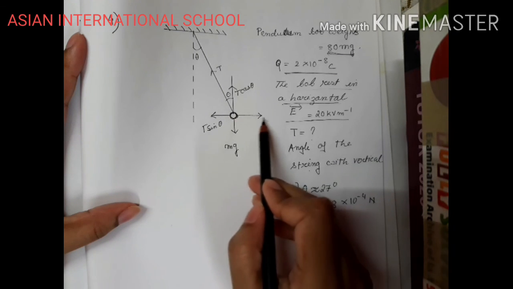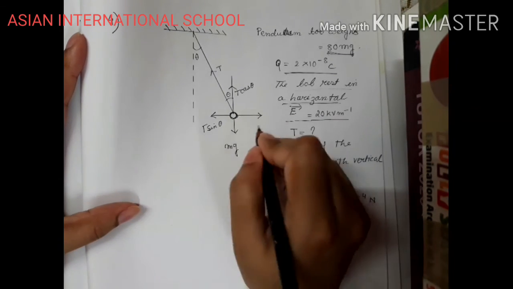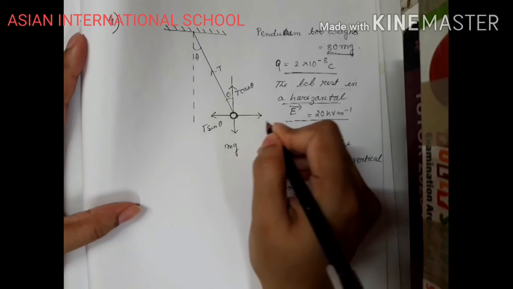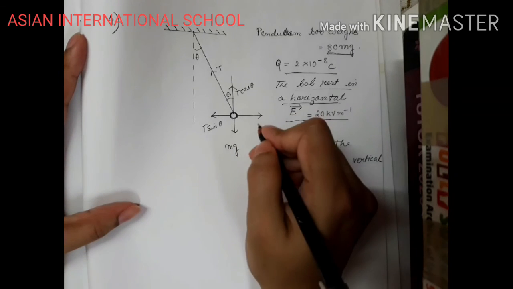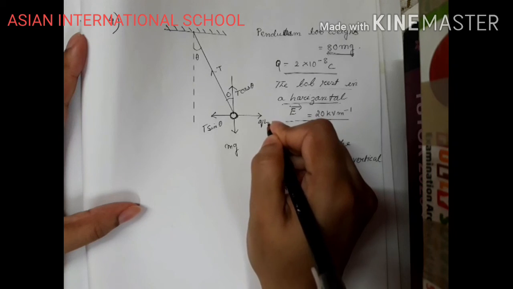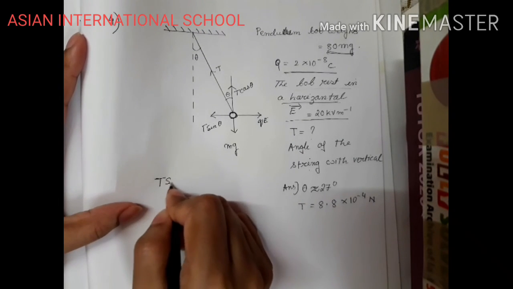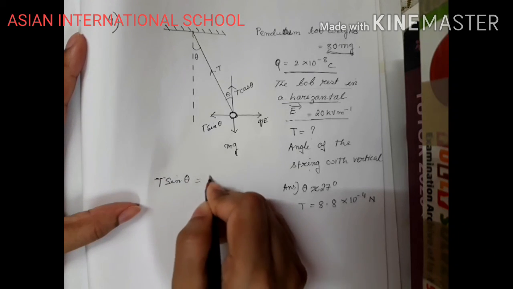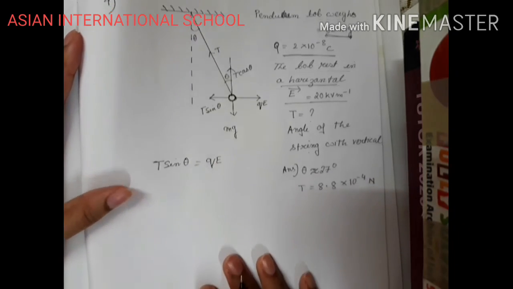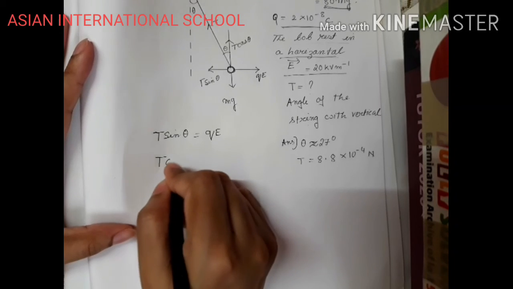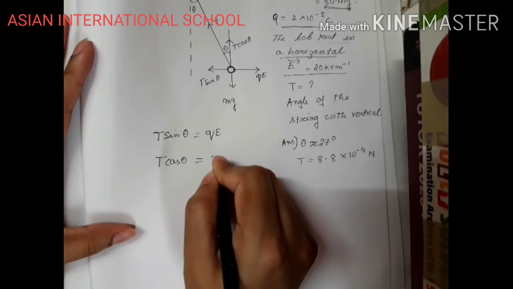So the force which is acting horizontally because of the electric field of 20 kilovolt meter inverse is QE. So we can say T sin theta equals QE, and T cos theta equals mg.